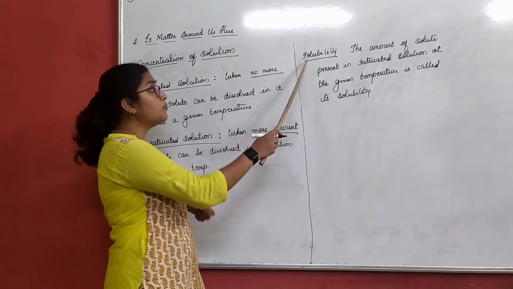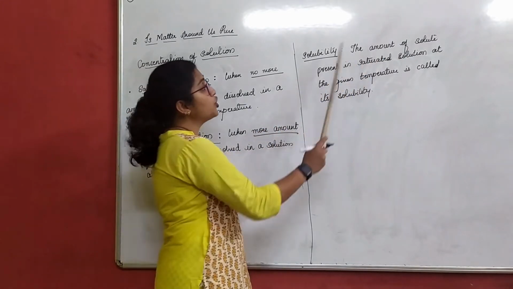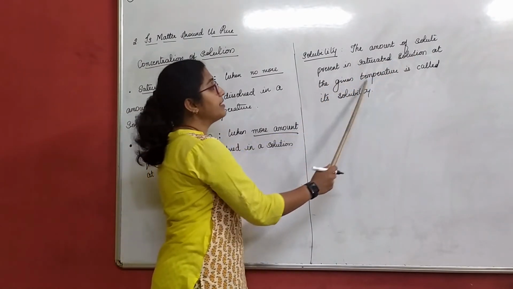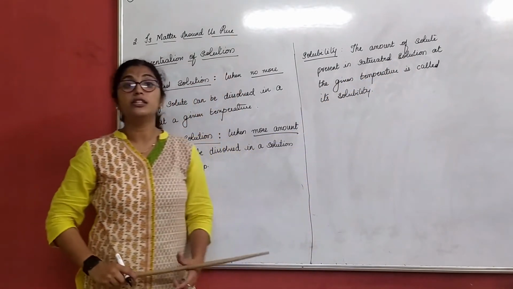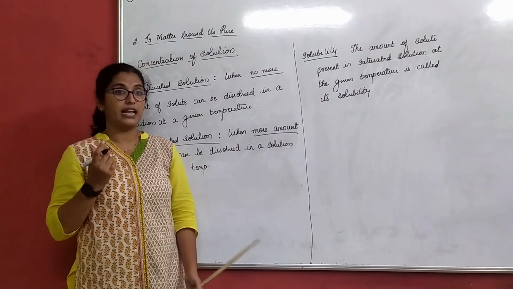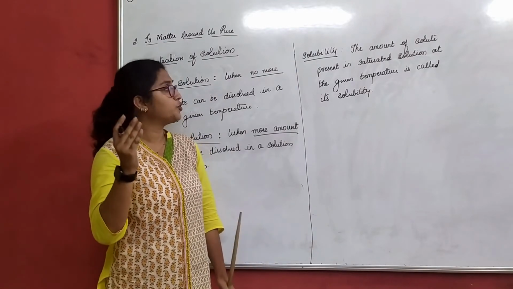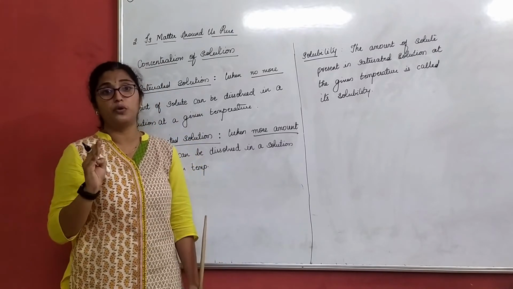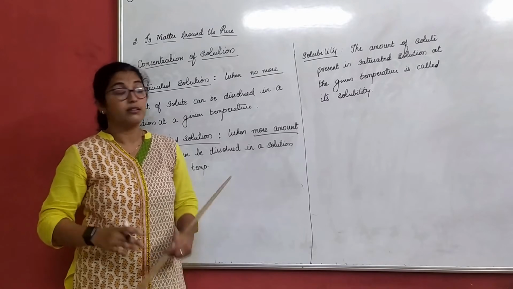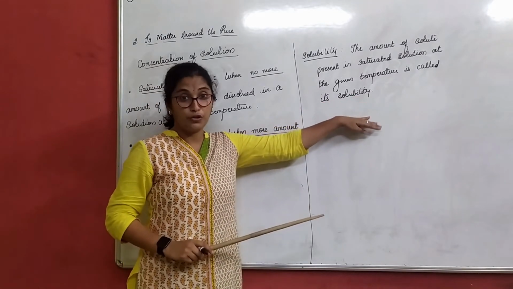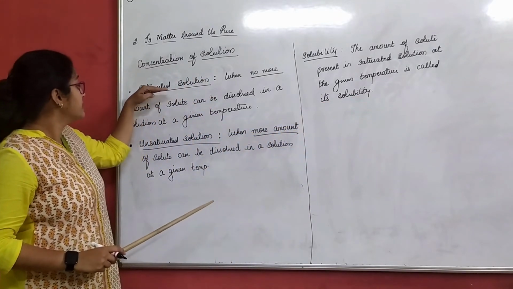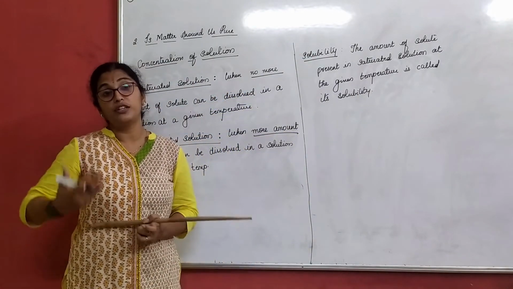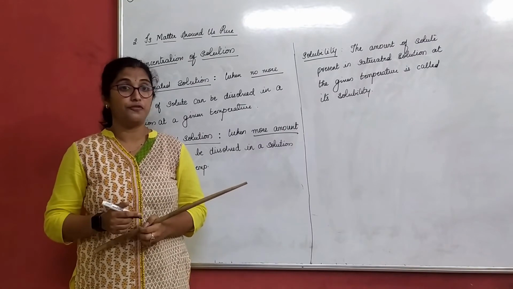Then what is solubility? The amount of solute present in the saturated solution at a given temperature is called its solubility. That means if I have a glass of water, 4 spoons of sugar is its solubility. It can only consume 4 spoons of sugar. Beyond that, it cannot. If we understand saturated, unsaturated and solubility, it will be easy to understand concentration of a solution.